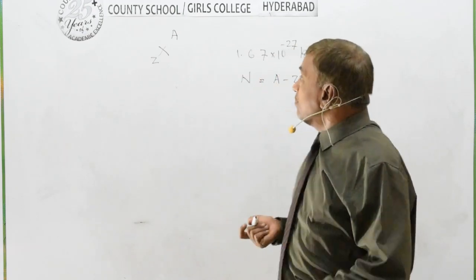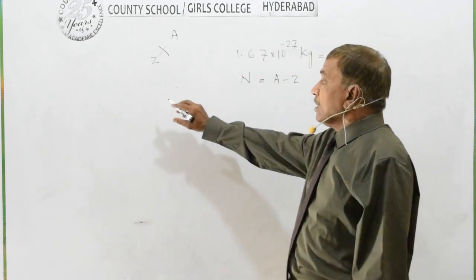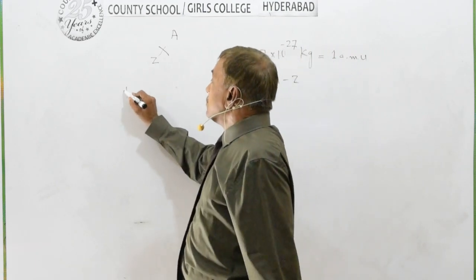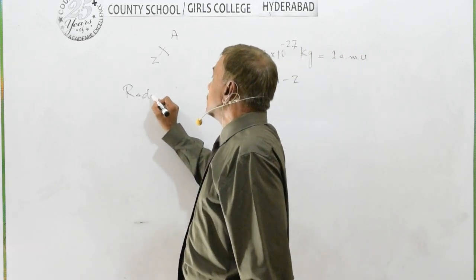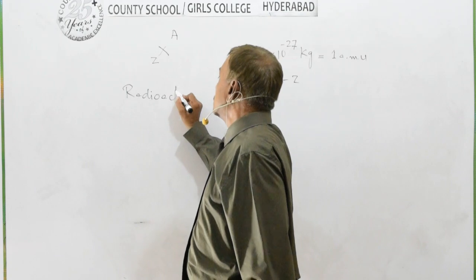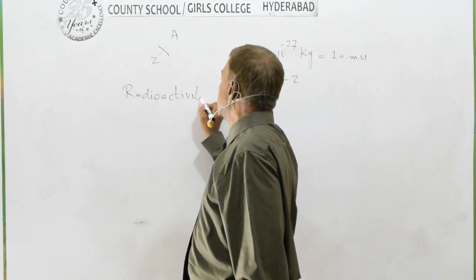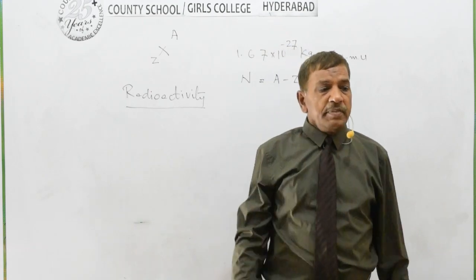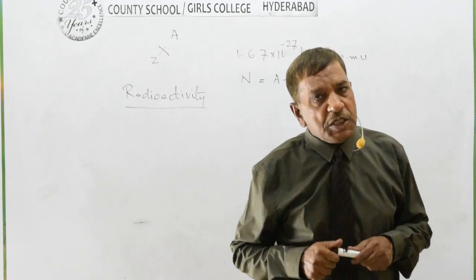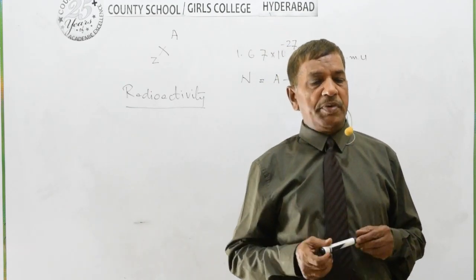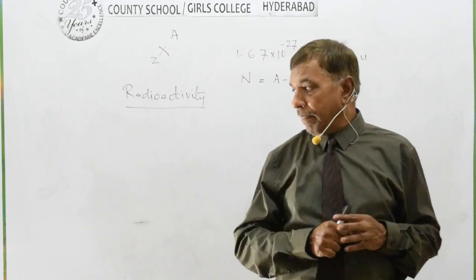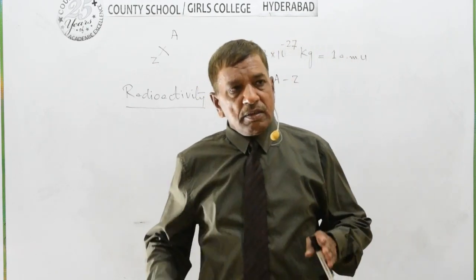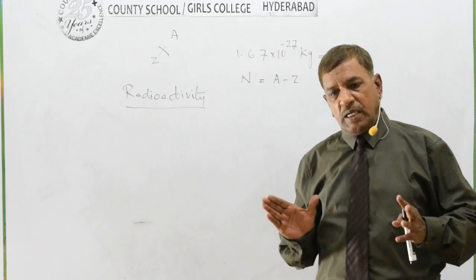So dear students, now we proceed to our next topic, that is radioactivity. How to define radioactivity? Dear students, elements of the periodic table have atomic mass number and charge number.